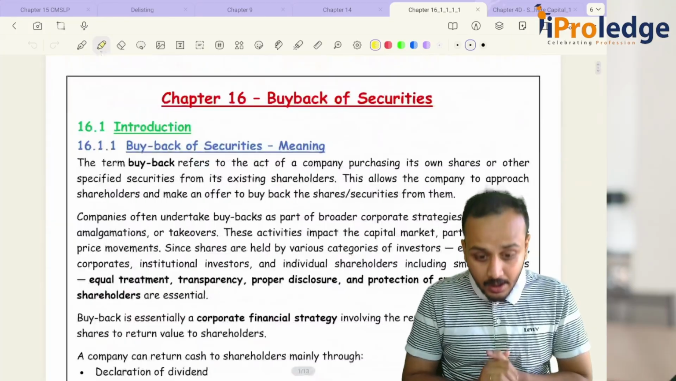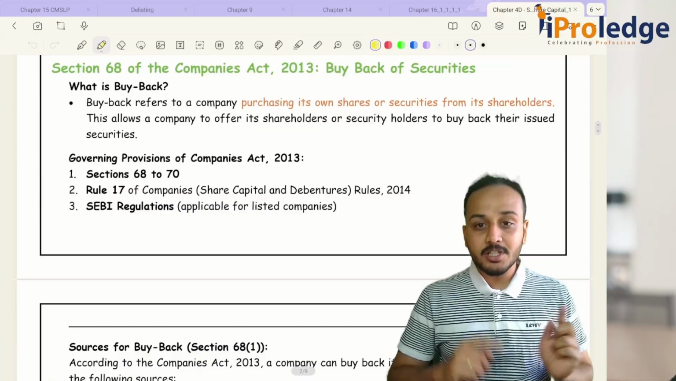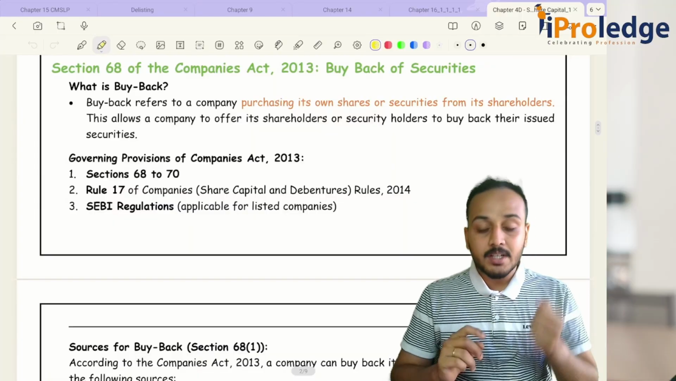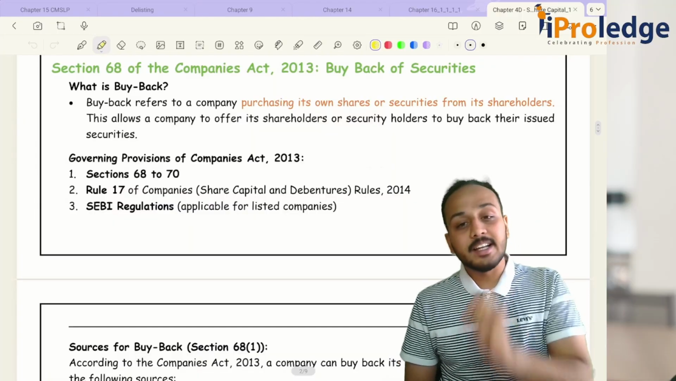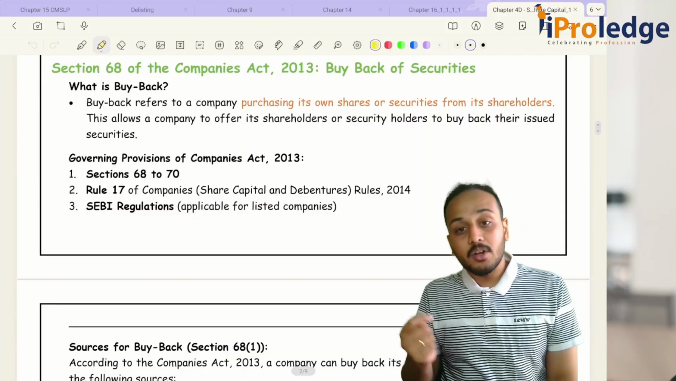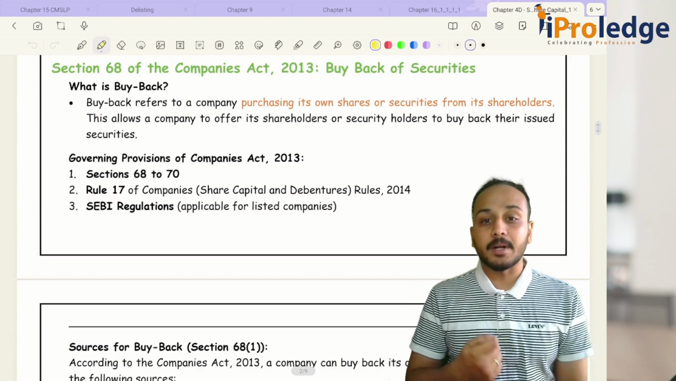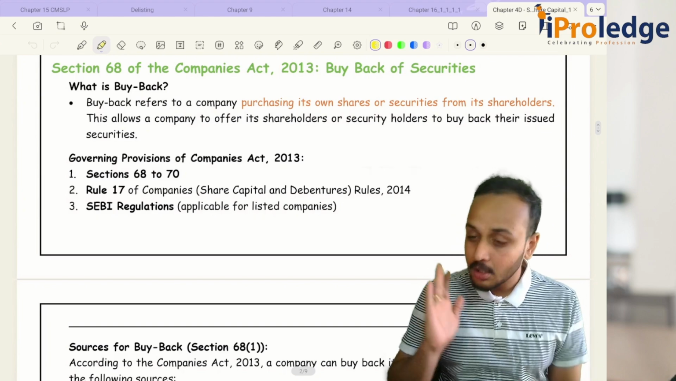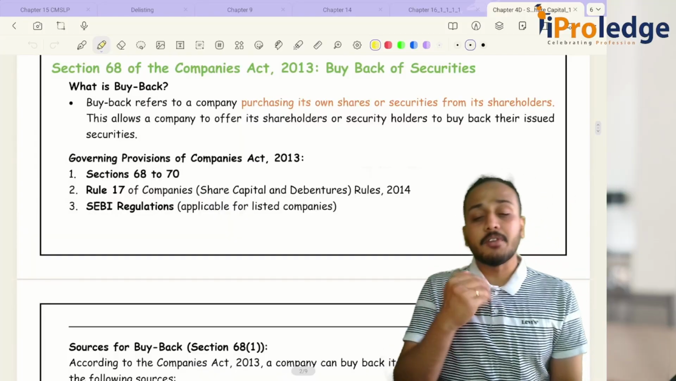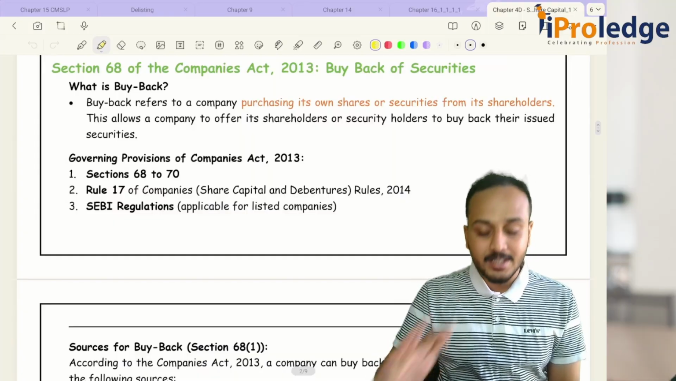Now coming to section 68 quickly, what are the provisions? Sections 68, 69 and 70 deal with buyback of securities, and these sections have to be read with Rule 17 of the Companies (Share Capital and Debentures) Rules 2014 and SEBI regulations, which we will be studying in this chapter, which will be applicable only for your listed companies.